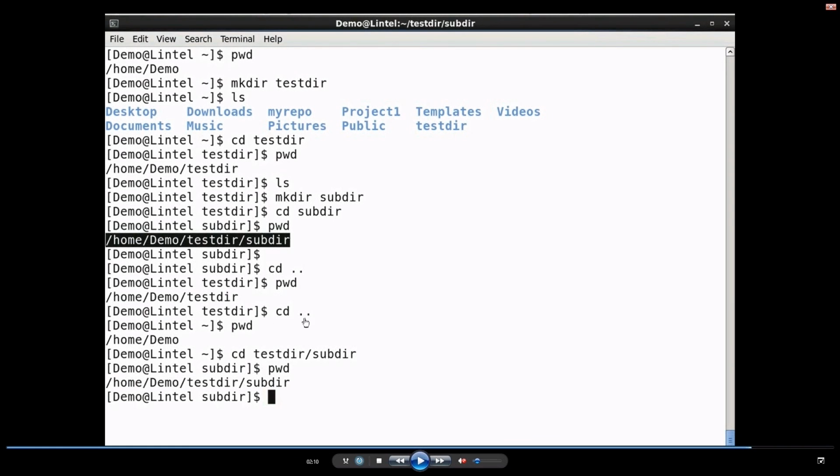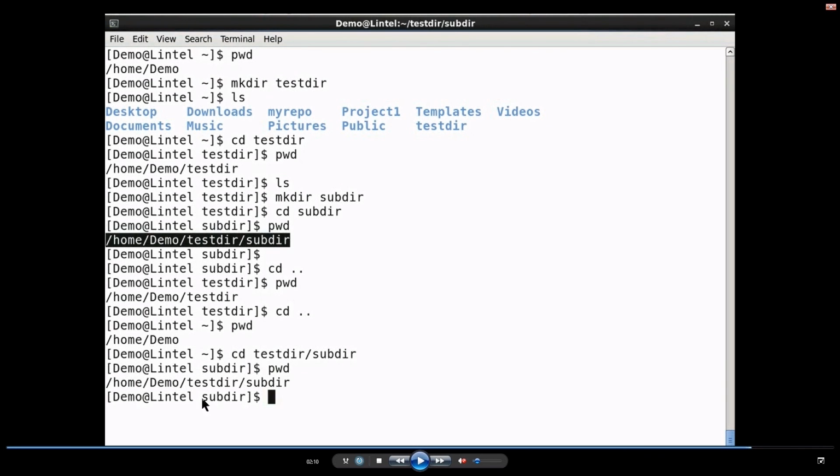Again by issuing the cd .. command, I went to the demo directory. This is my home directory. And from this home directory, if I want to go directly to the sub directory, the command can be cd test dir/sub dir. So, I am directly moving on to the sub directory. You can see by issuing the pwd command, my current working directory is sub dir.